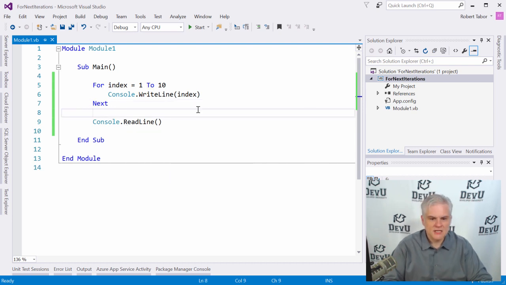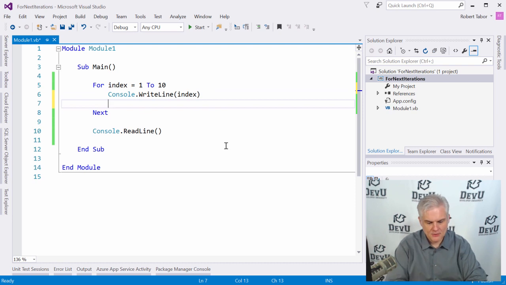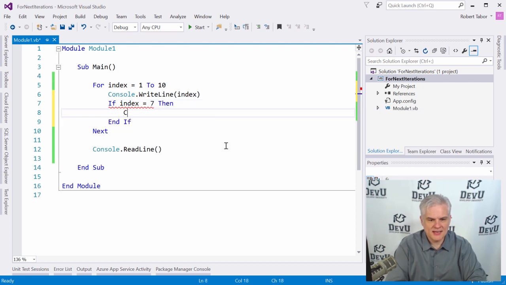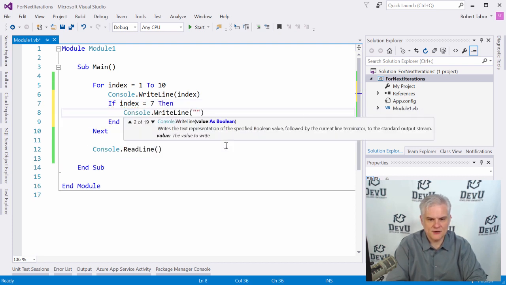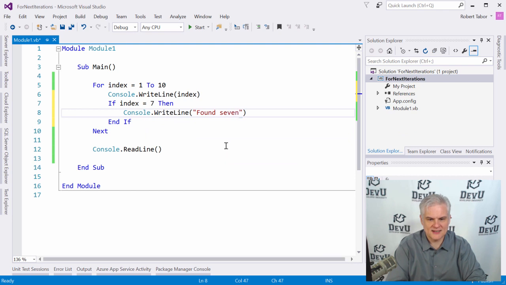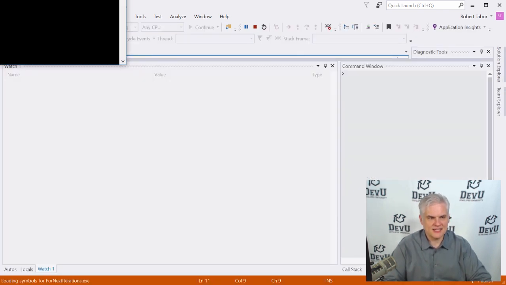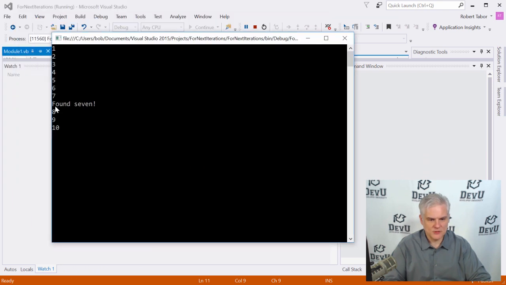All right. So inside of here, we can do some interesting things. For example, what if I were to go: if index equals 7, I could do something like then Console.WriteLine "found 7", like so, and we could run this. And then once we get to the number 7, we can print that out.